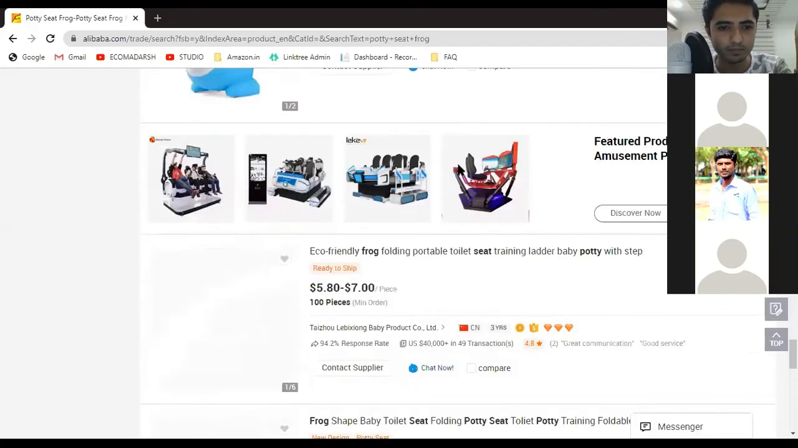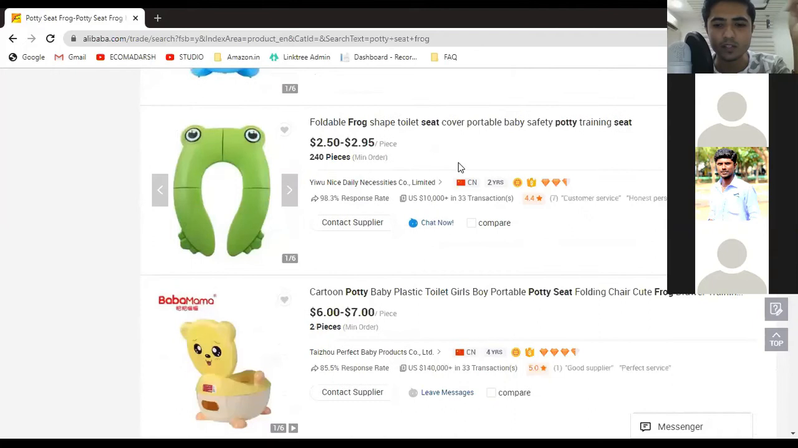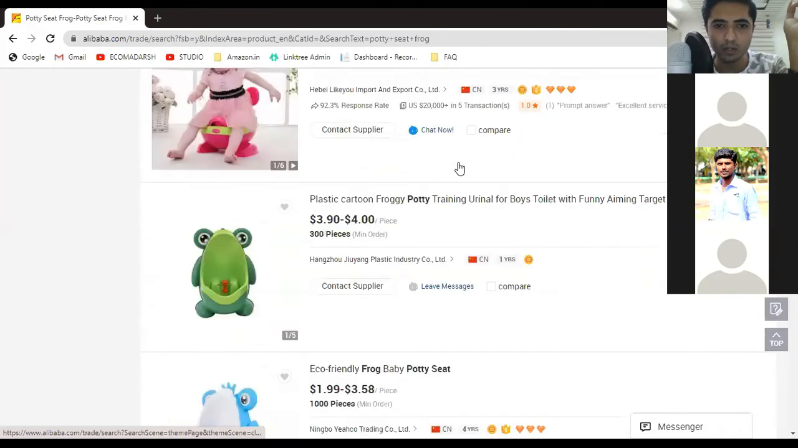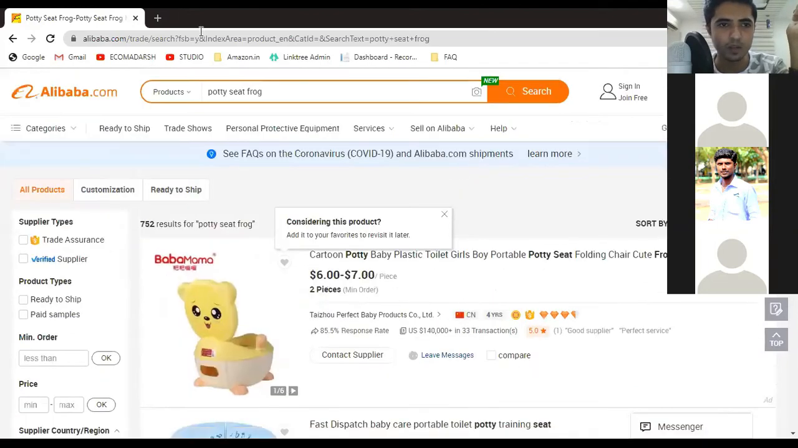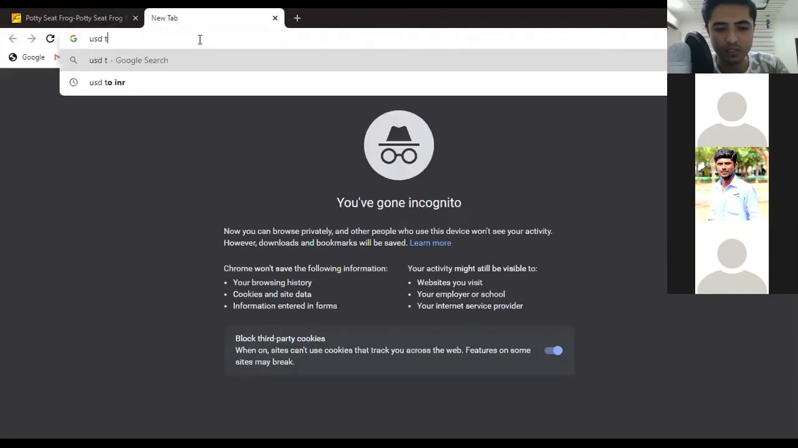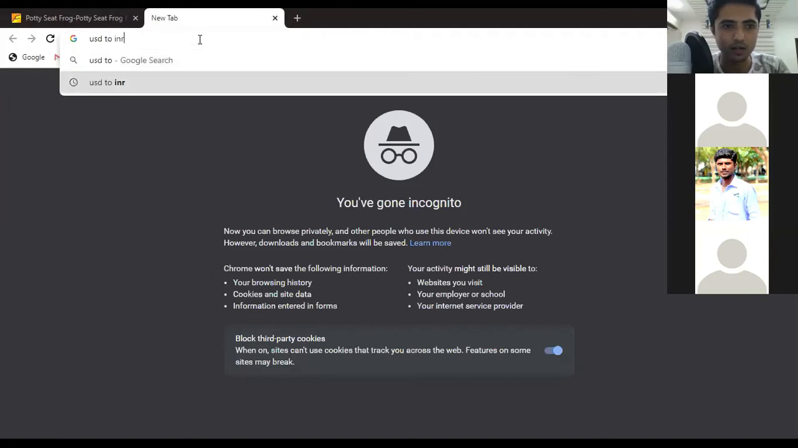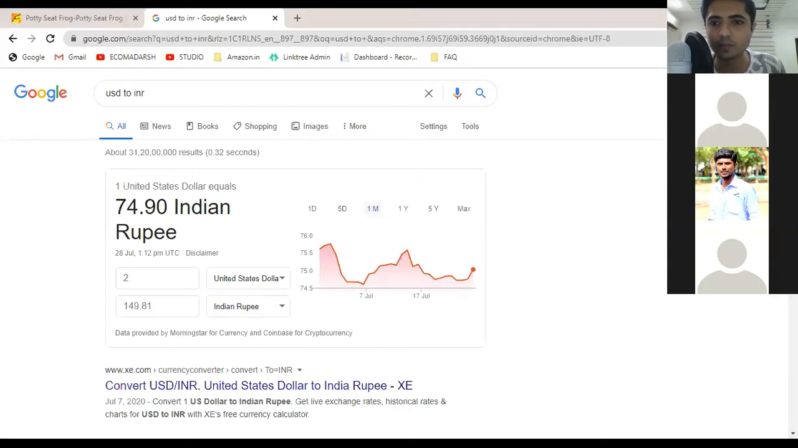Okay, again $2.8 to $4. Okay, so guys, we are going to consider an average amount of $2 from over here. So what we will do is we will open USD to INR. We will see how much the current price is going on. So $2 is around 149.8 Indian rupees. Now we will open the calculator.